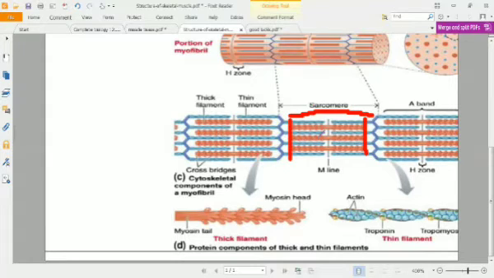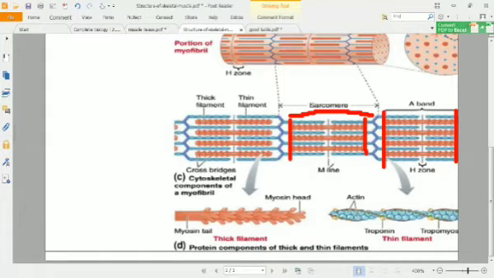Because this is the ultrastructure of the sarcomere, and this is an anisotropic band, it means it can polarize visible light. That's why its name is A band. You can see here from here to the other region of this myosin filament, which is here.